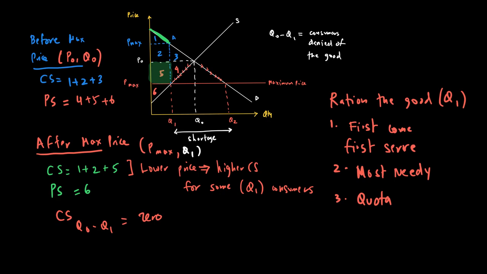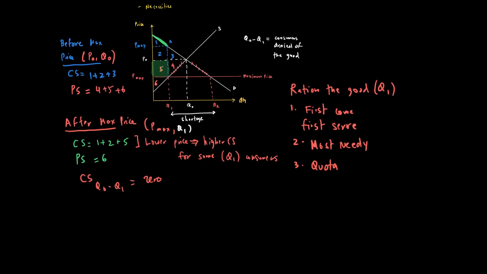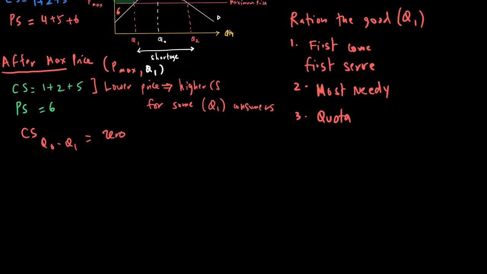So let's look at two ways the government tackles the problem of the shortage. One, they do that by increasing supply, and B, they do that by decreasing demand.